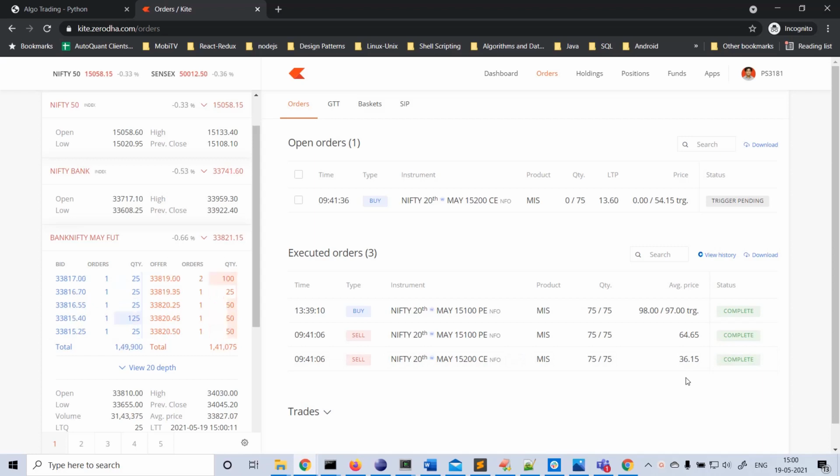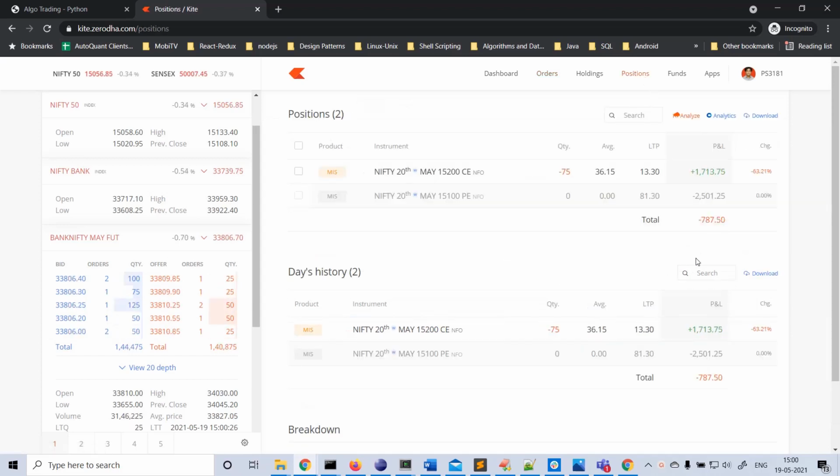Welcome back. The time now is 3 p.m. The trade is still running. The PE got SL hit at around 1:39 p.m. and the CE trade is still running, and overall showing loss.